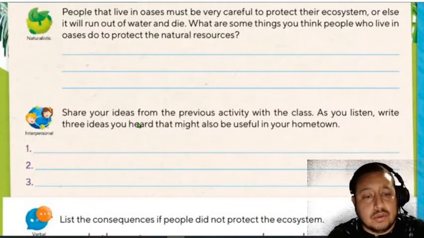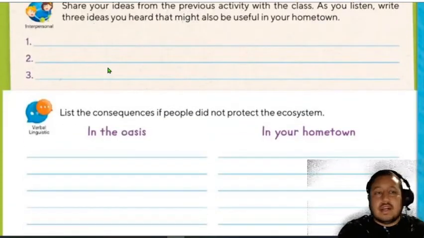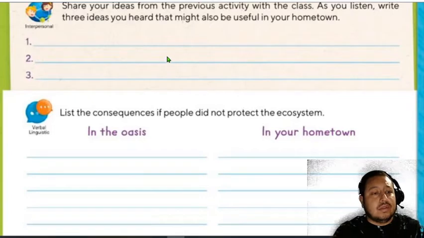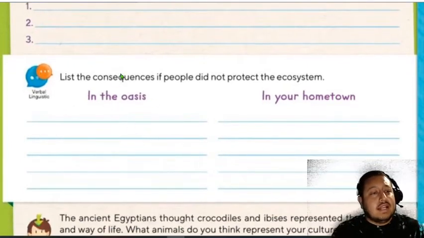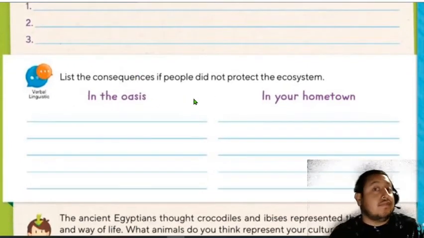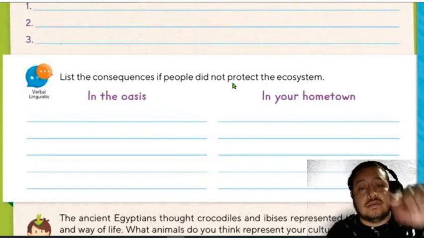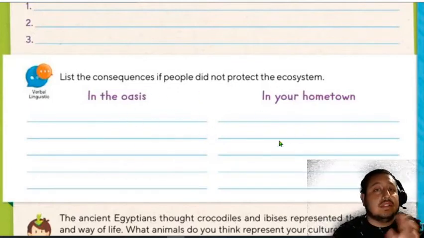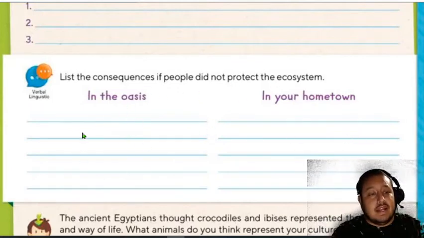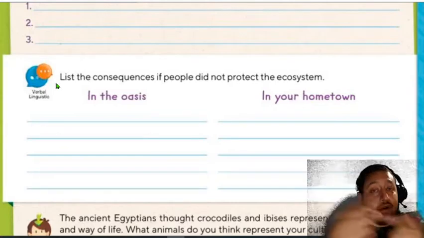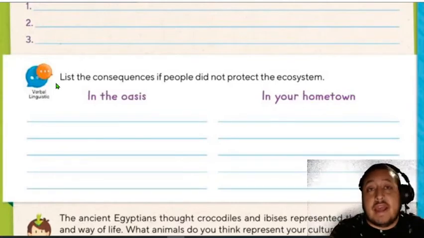Question number two. You're not going to do this. I'm sorry. You're not going to do this. And we're going to go to this one. List the consequences if people did not protect the ecosystem. Entonces, ¿cuáles son las consecuencias si no proteges tu ecosistema? En el oasis, right? You can run out of water. You won't have food, right?